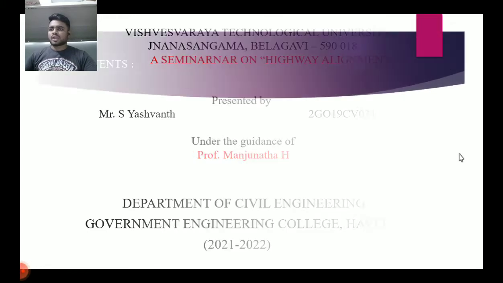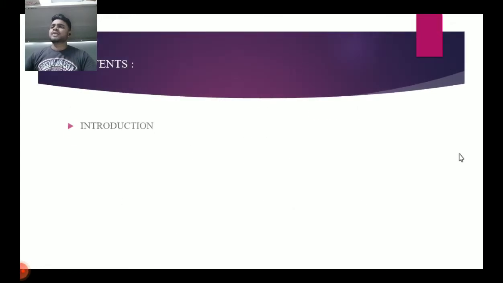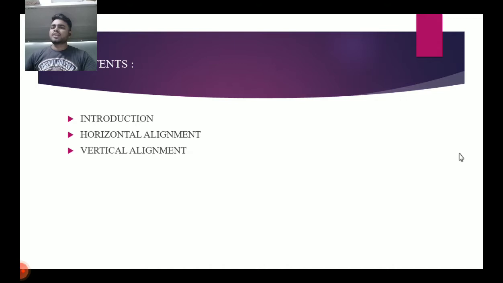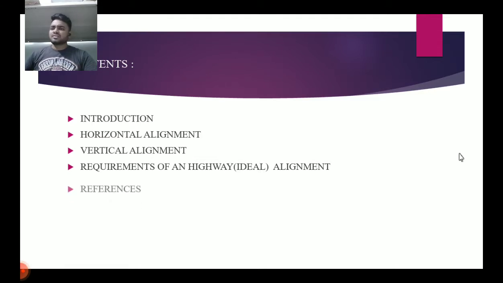Let's move on to content. Contents are first introduction about highway alignment, horizontal alignment, vertical alignment. These horizontal alignment and vertical alignments have definitions. And next requirements of a highway alignment or ideal alignment. Then finally references.